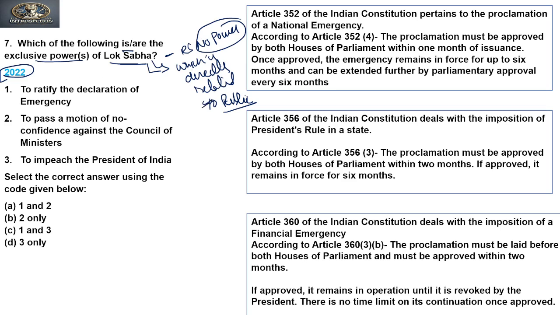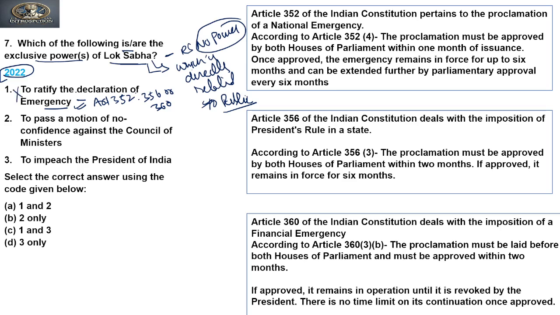Now if you see the options, to ratify the declaration of emergency, any type of emergency, it does not mention only national emergency or President's rule or financial emergency. It talks about any type of emergency that is mentioned in 352, 356 or 360. So does only the Lok Sabha require to ratify the declaration of emergency? No, it is incorrect. Why?